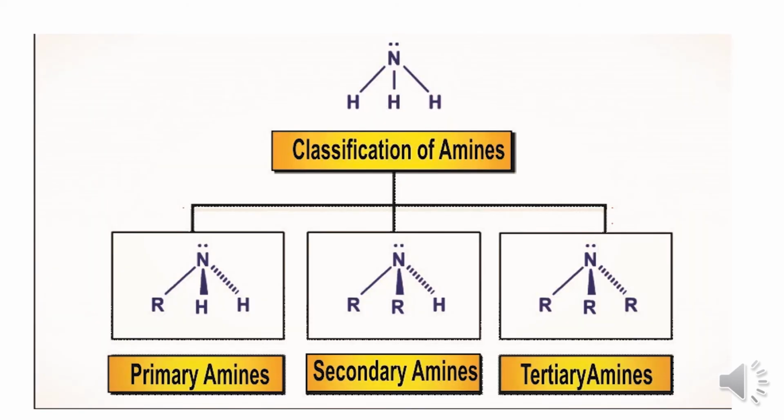Consider a molecule of ammonia in which the nitrogen atom is connected to three hydrogen atoms. If one of the hydrogen atoms is replaced by an alkyl or aryl group, then it is known as a primary amine. If two hydrogen atoms are replaced by two alkyl or aryl groups, then it is known as a secondary amine. If all three hydrogen atoms are replaced by three alkyl groups or three aryl groups, then it is known as a tertiary amine.